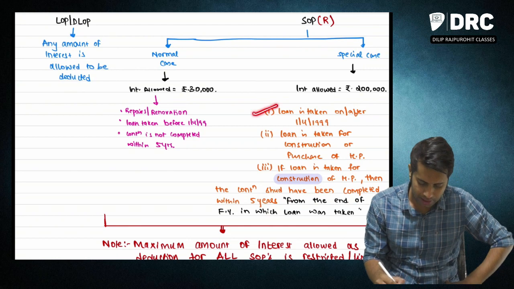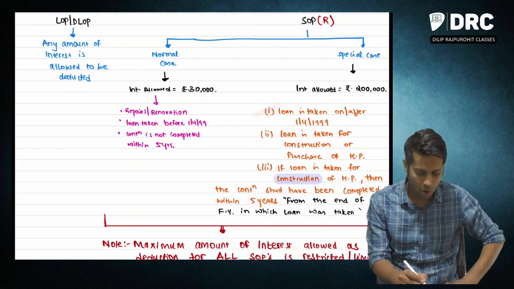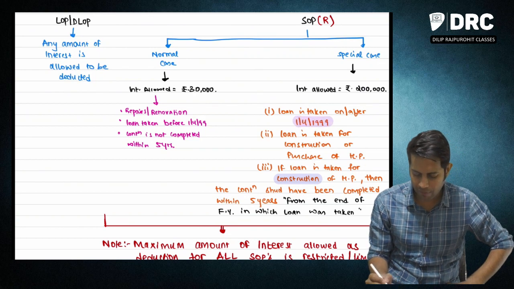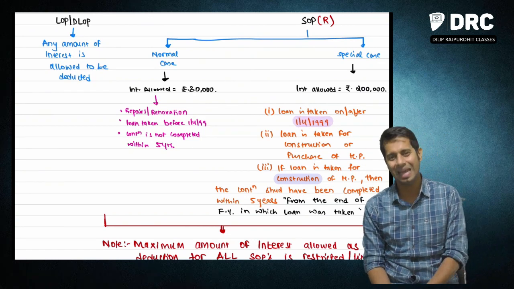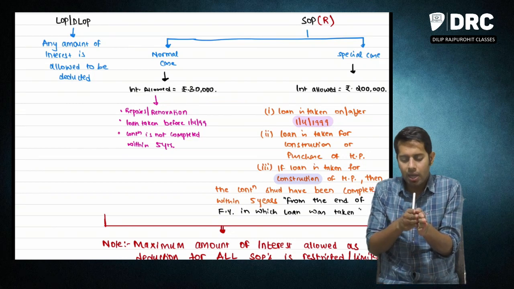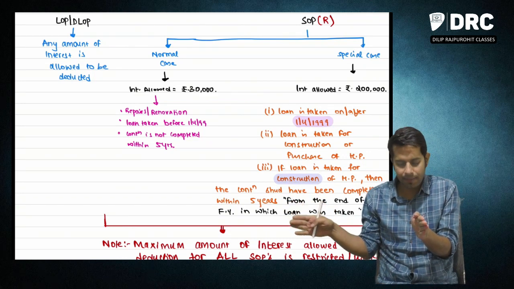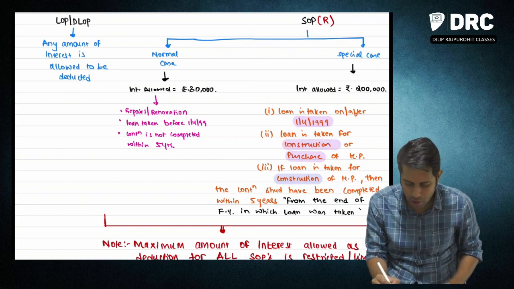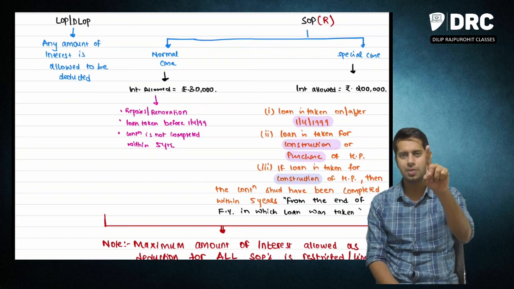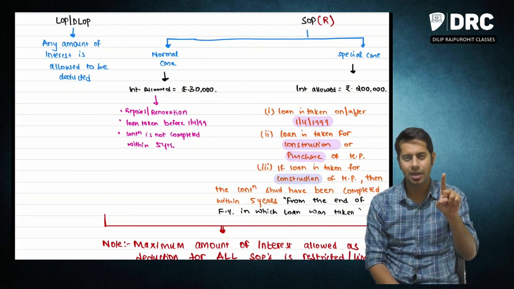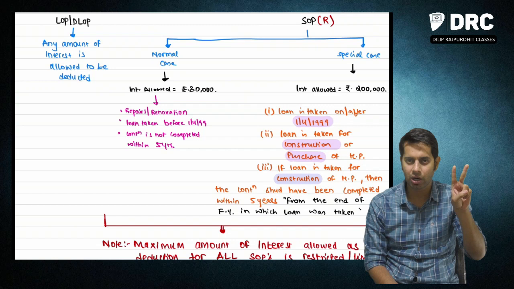Condition number 1: the loan is required to be taken on or after 1/4/1999. You should have taken the loan on 1/4/1999 or anytime after 1/4/1999, and the loan should be taken by you for construction or purchase of the house property. Condition number 1, loan should be taken on or after 1/4/1999. Condition number 2, loan should be taken either for construction or for purchase of house property.